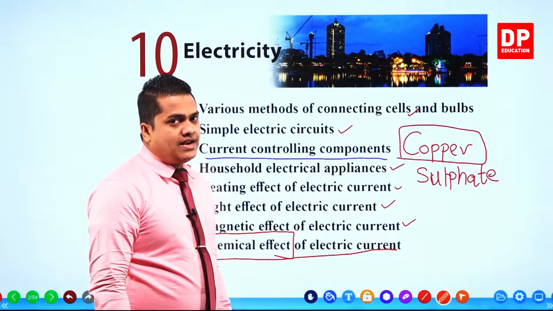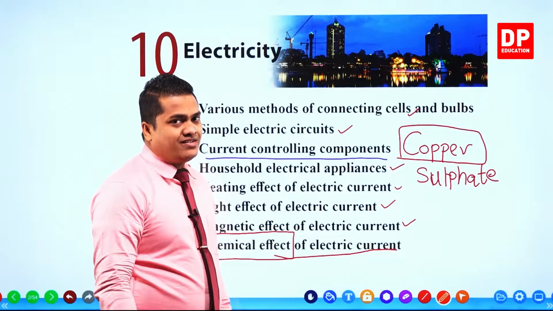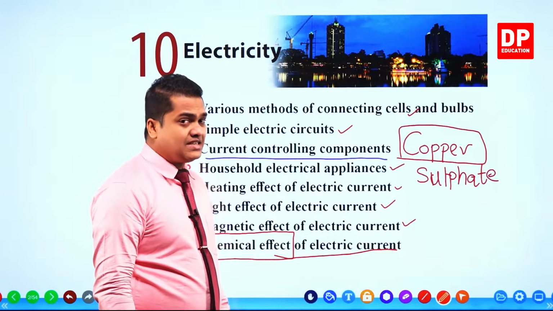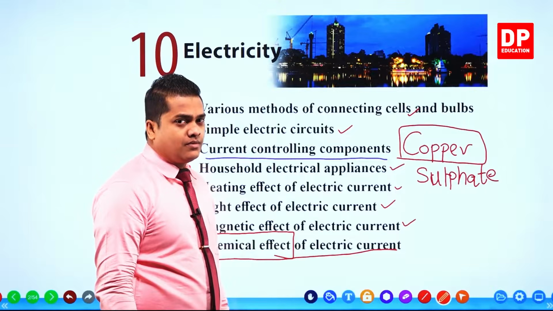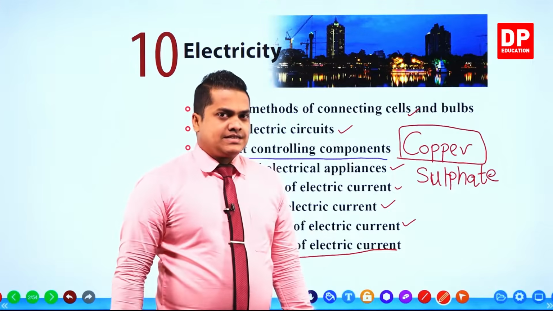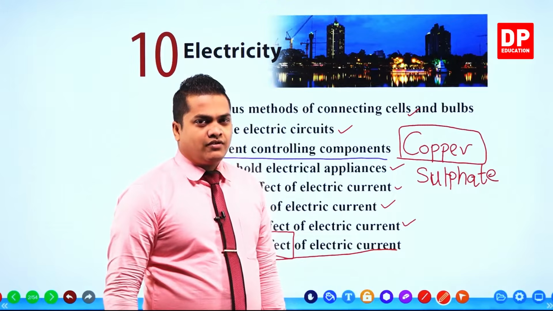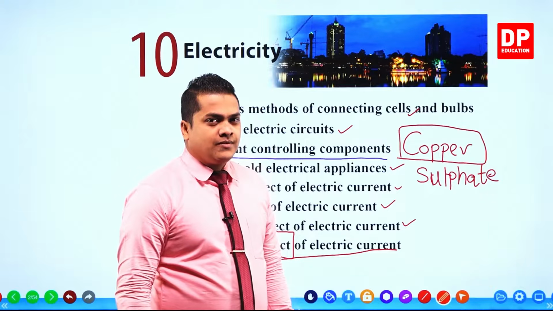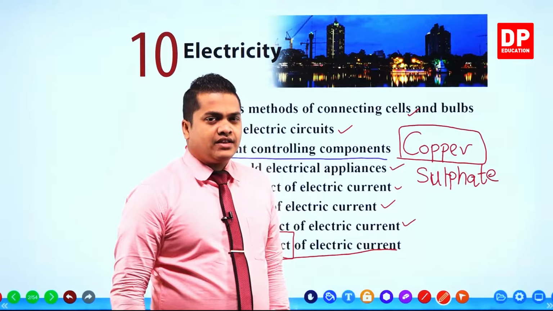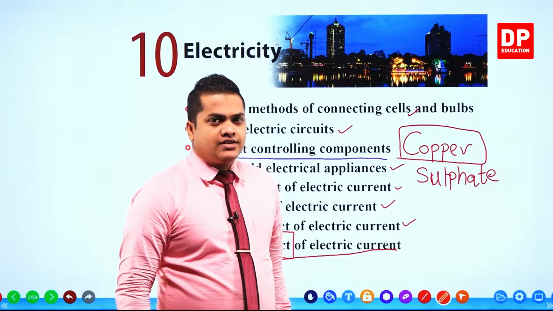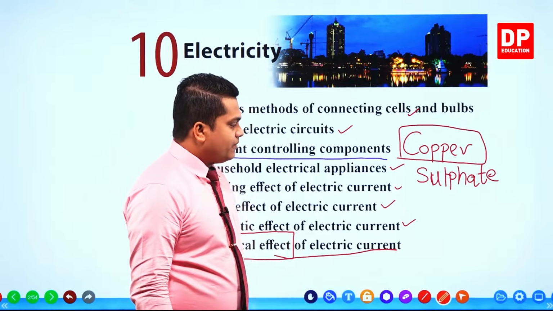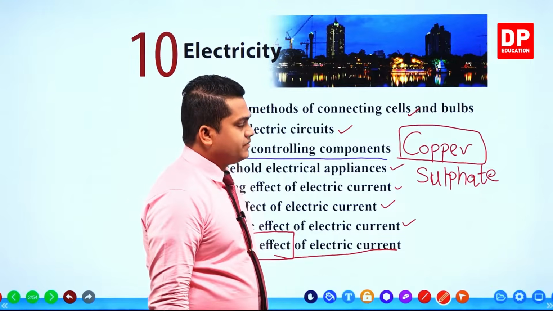By providing electricity, we can even create a chemical reaction within certain types of solutions, compounds or systems. That's the part we are discussing about the chemical effect of electric current. It's a fresh new topic, a new idea that you are going to learn under this 10th lesson.